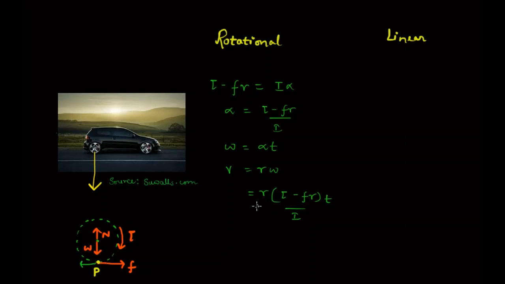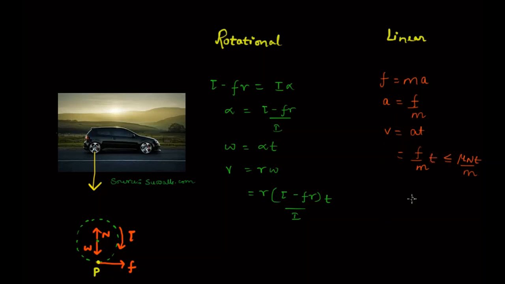So, having considered the rotational motion, let's consider the linear motion. Now, in the linear motion, which is in the forward direction, there is only one force, the force of friction. So, force F is equal to mass times acceleration. Here m is the mass of the car and a is the linear acceleration of the car. So what is a? a is equal to F by m. And what is the linear velocity of the car? v is equal to at, and that becomes F by m times t, right?